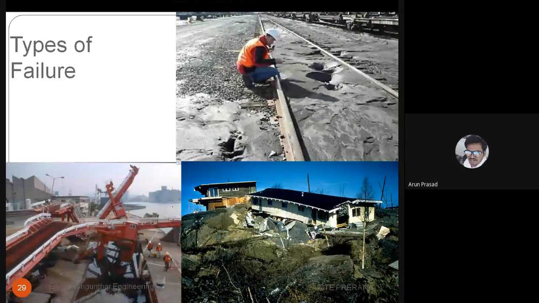So these are some examples. See here, in the first picture now, this is liquefaction in a railway track. You can see here, it creates boiling in the soil surface. Whatever is available above the ground surface will be sunken inside, so it will create a void, it will create a boiling.